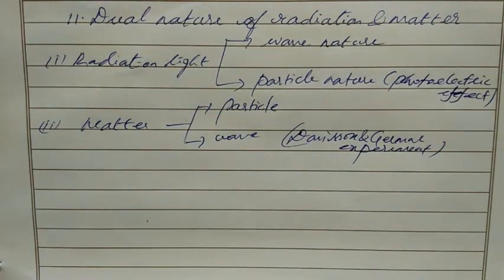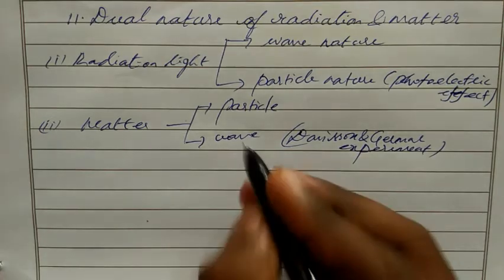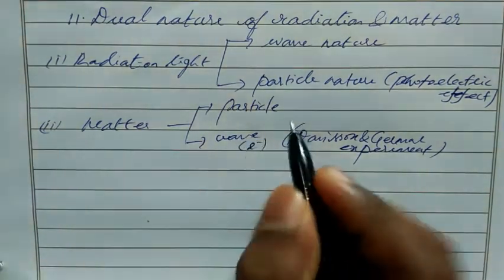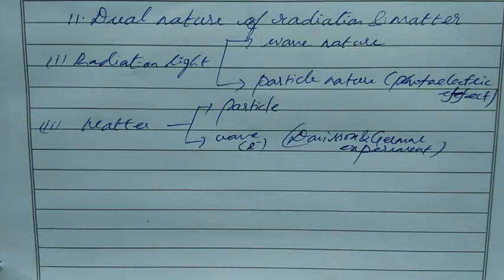We often say it is a particle, a negatively charged particle. But that electron sometimes behaves as a wave. So how to find it? By doing this experiment, the Davisson and Germer experiment, we are going to prove that the electron also has wave nature, not only particle. Okay, so here we are going to do this experiment with electrons.